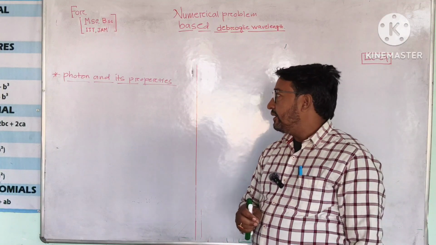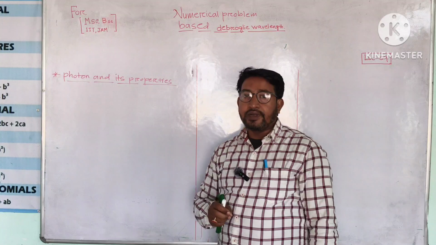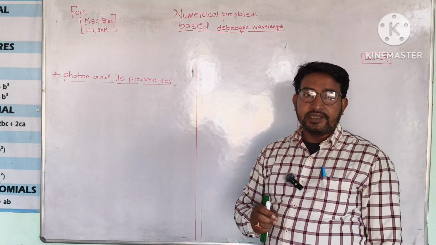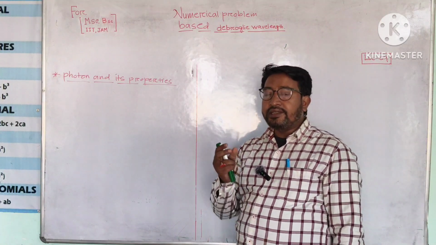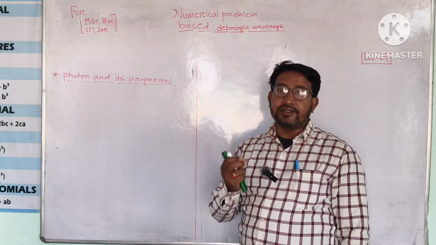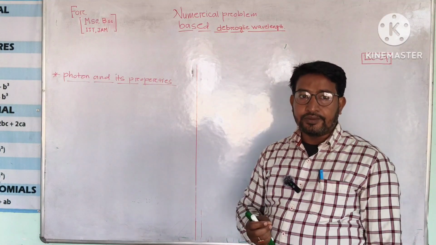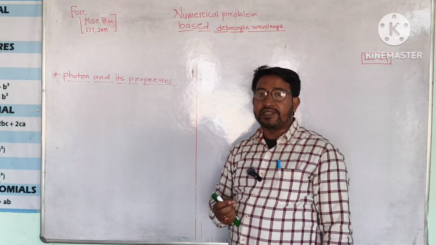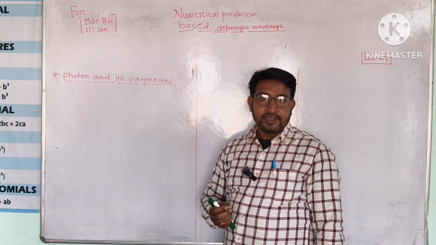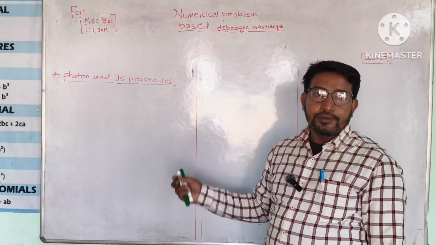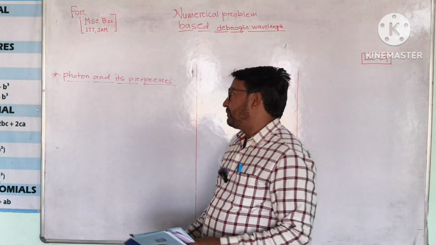And according to Planck's quantum principle, each photon contains some amount of energy, and this energy is equal to E equals h nu. In this equation, h is called the Planck constant and nu is the frequency. So now we are going to discuss the introduction of the photon.